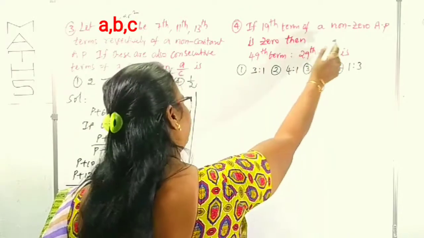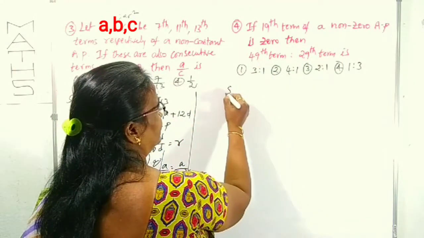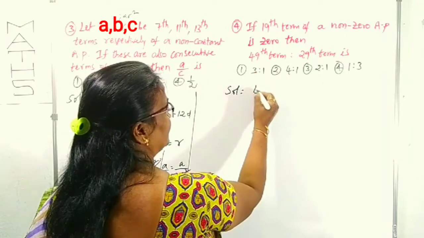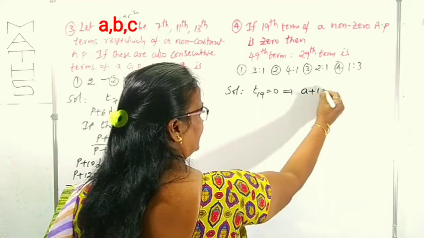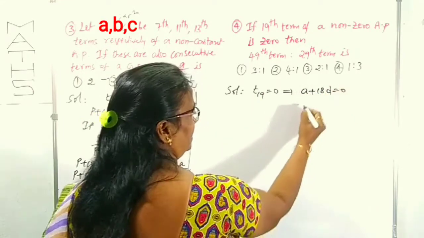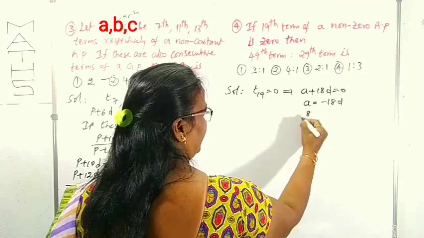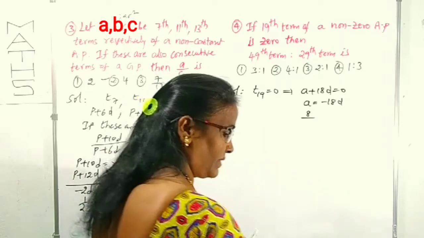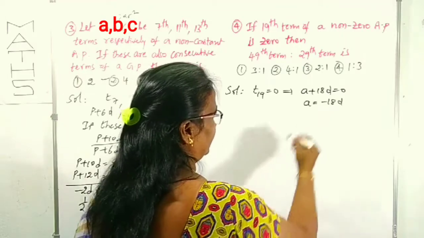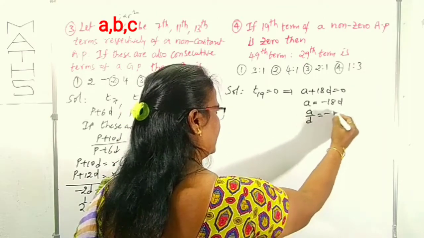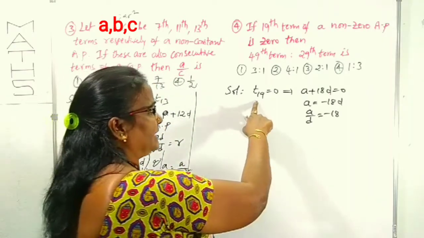If the 19th term of a non-zero AP is 0, means T19 is given as 0. How can you write T19? A plus 18D equals 0. From this, A equals minus 18D, and A by D, taking D to this side, A by D is minus 18. We have the A by D value, minus 18, according to the given 19th term being 0.